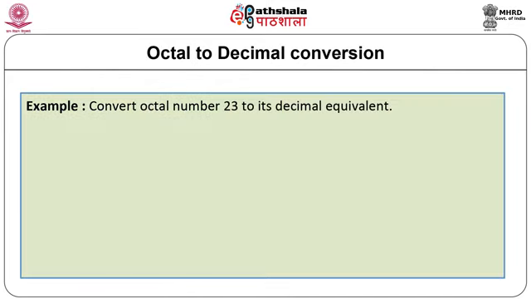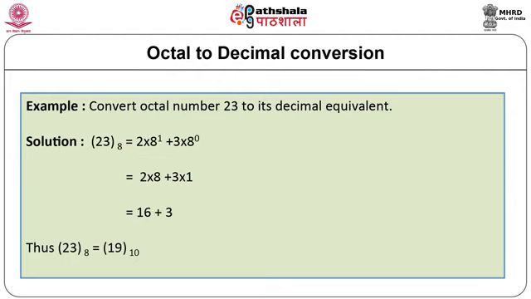Let us convert octal 23 to its decimal equivalent. To convert an octal number to its equivalent decimal number, multiply each digit by its weight. Then add the resulting products. Thus, octal number 23 is equivalent to 19 in decimal.